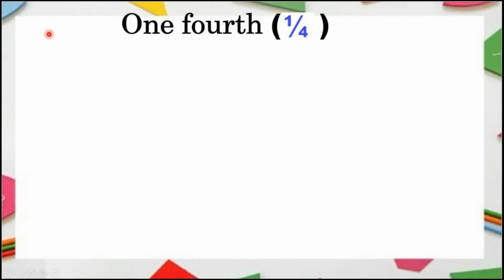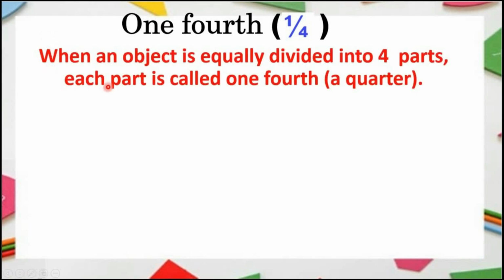What is 1/4 or a quarter? When an object is equally divided into 4 parts, each part is called 1/4 or a quarter. Let's see an example.